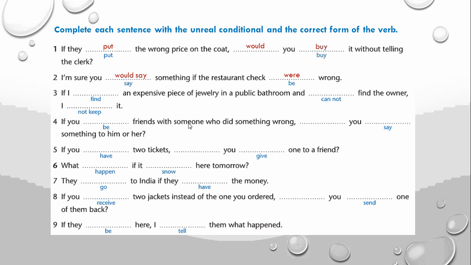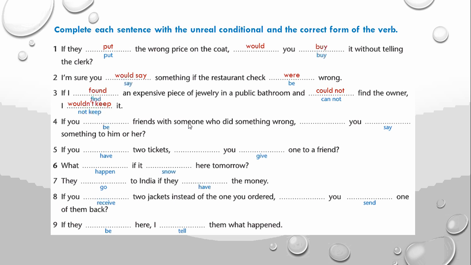Okay, remember that this whole unit is about ethics and values, and all the sentences will be about that topic. If I found an expensive piece of jewelry in a public bathroom and couldn't find the owner, I wouldn't keep it. Okay.